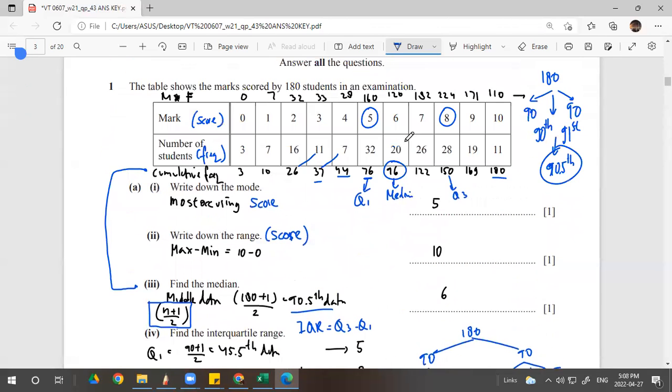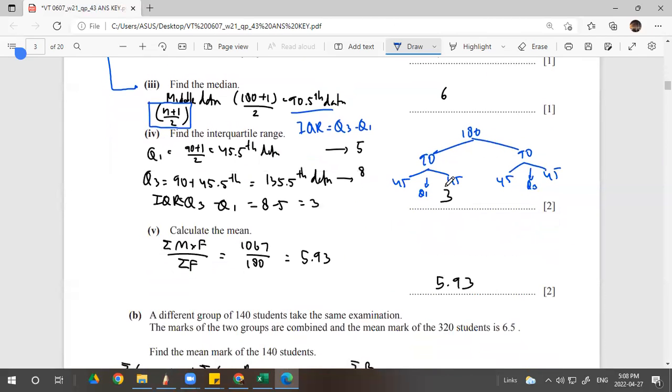Sorry, 8 subtract 5. Yeah, 8 subtract 5 becomes 3, right? 8 subtract 5 becomes 3. That's the answer.